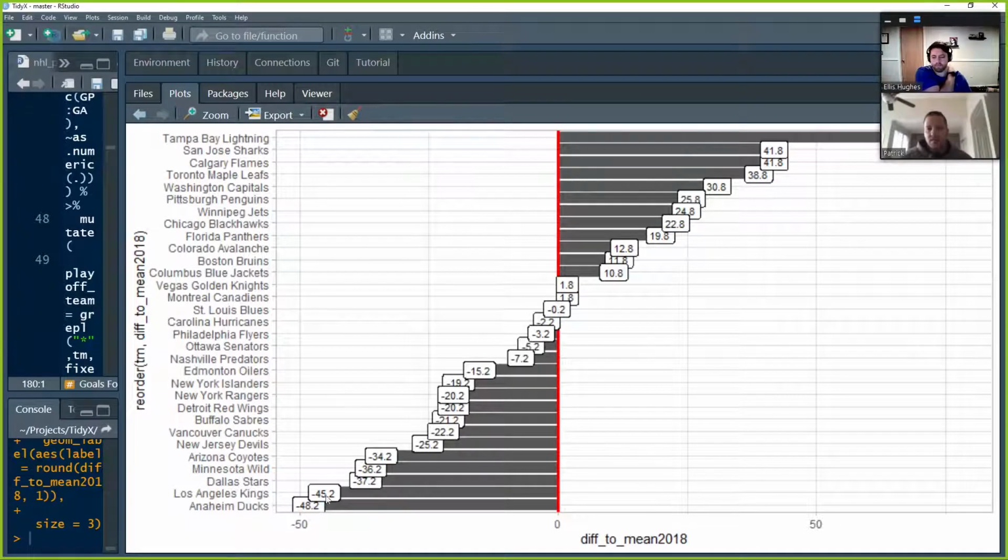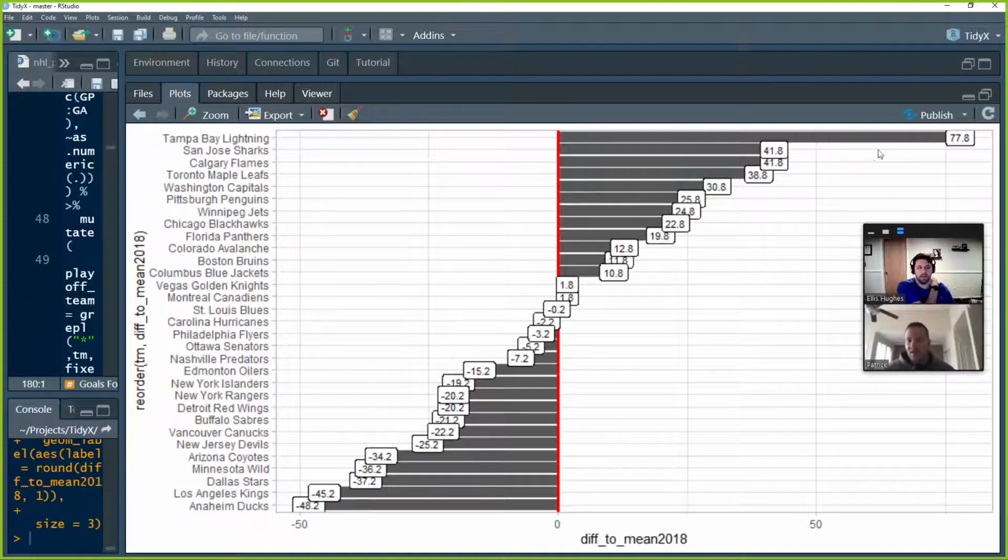So we see, for example, the Anaheim Ducks in 2018 had goals for 48 goals below the mean, and the Tampa Bay Lightning, the dot that was way pushed off to the right for 2018, were basically 78 goals for better than league average, which is pretty amazing.